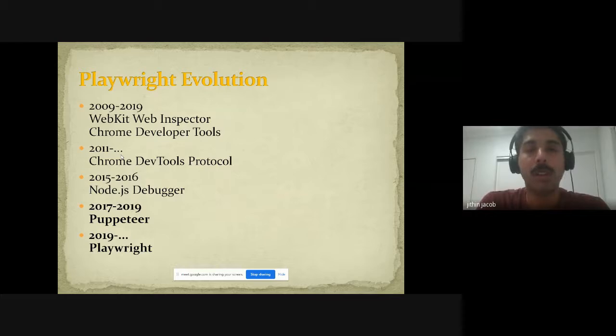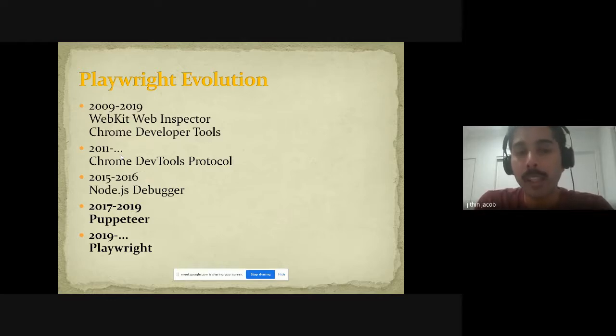Now just look at the Playwright evolution. Playwright started in 2019 only. So this is one of the latest JS libraries available in the market, and it's less than 2 years old now. So let's look from 2019 onwards.